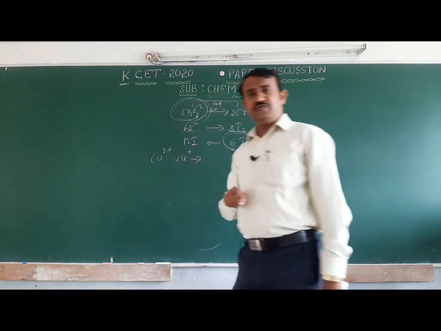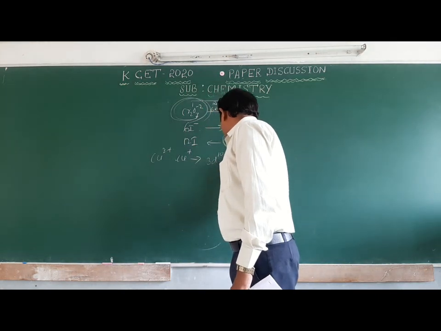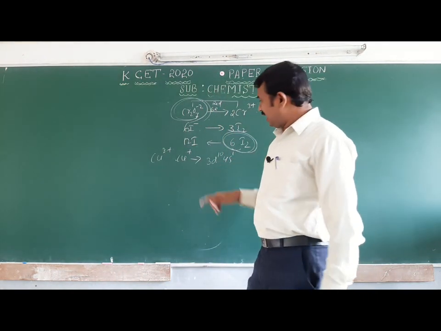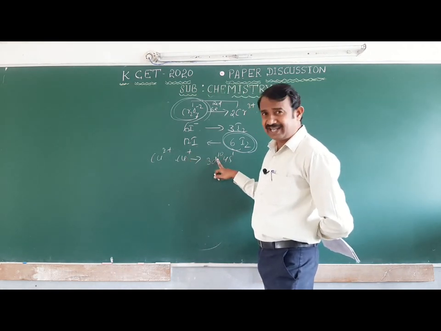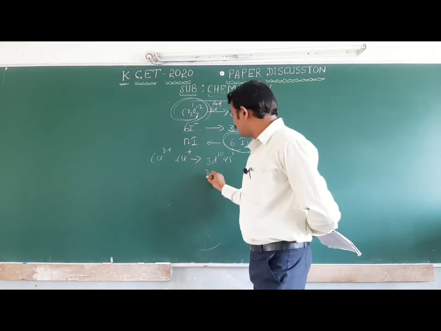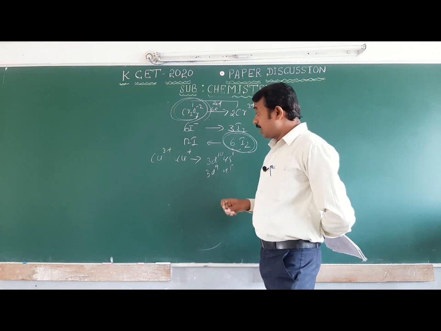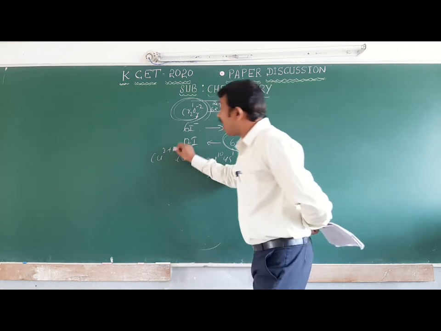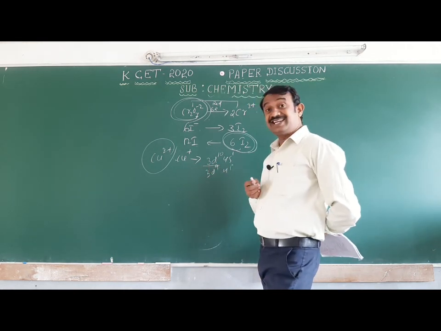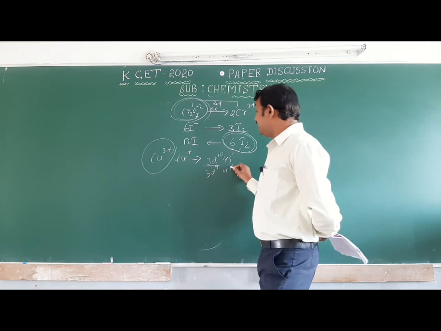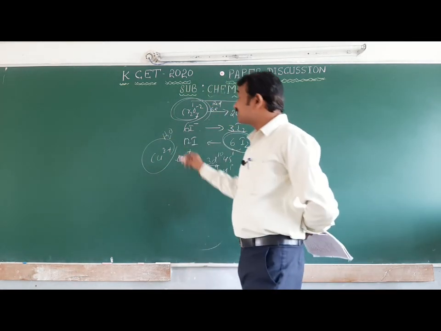All students are confused. The electronic configuration of copper is 3d10 4s1. When one electron is lost, it forms 3d10; when two electrons are lost, 3d9 4s0. But which one is more stable? Copper 2+ is more stable, but many students are confused. 3d10 is more stable, but when Cu2+ forms, it is hydrated, and at that time the stability is increased.